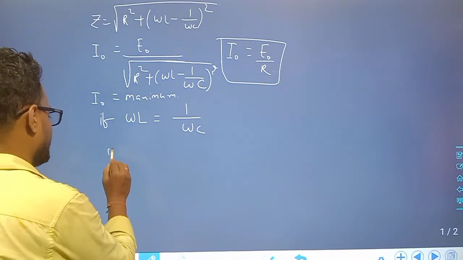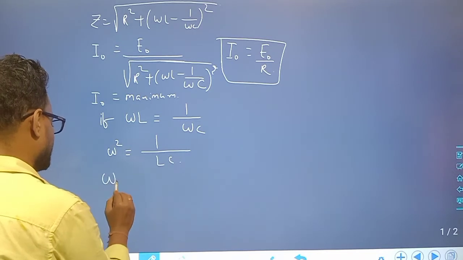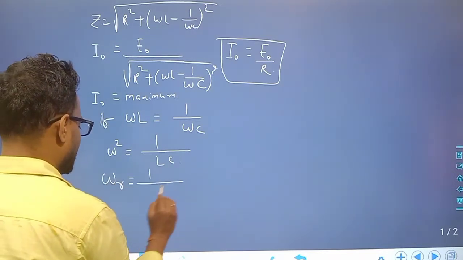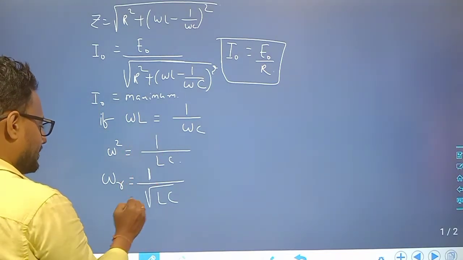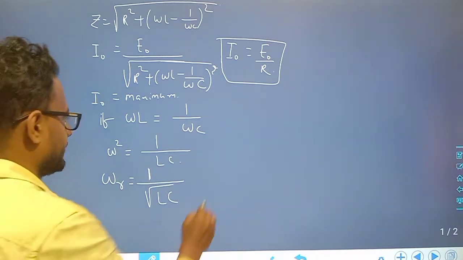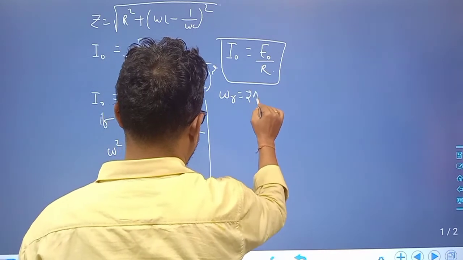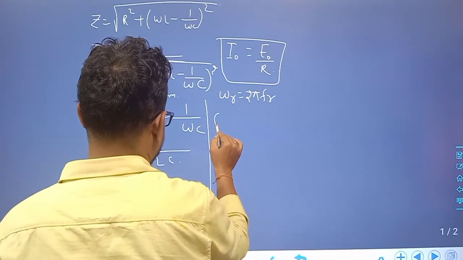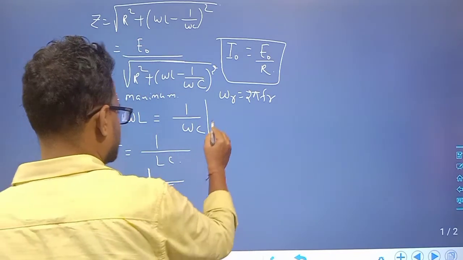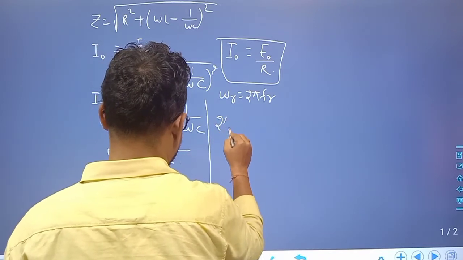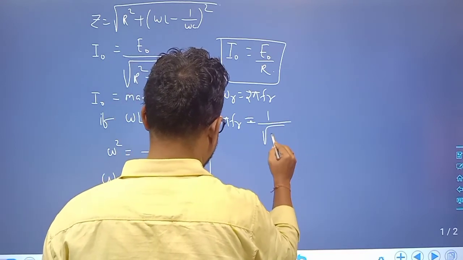So omega square is equal to 1 by LC, or the resonant frequency omega is equal to 1 by root over LC. So this is the angular frequency. Omega is equal to 2 pi fr, so 2 pi fr is equal to 1 by root over LC.